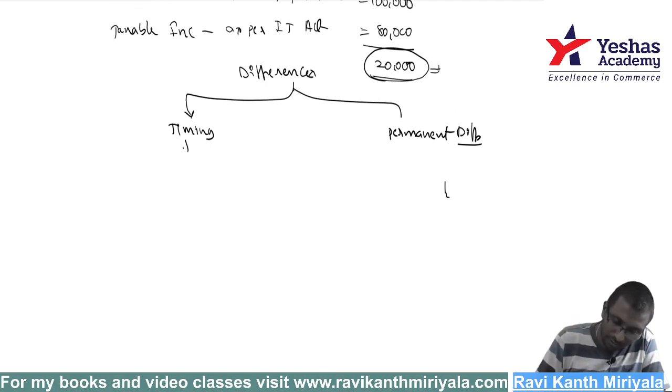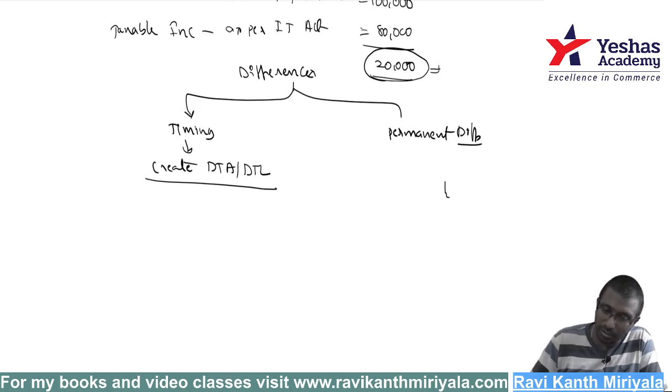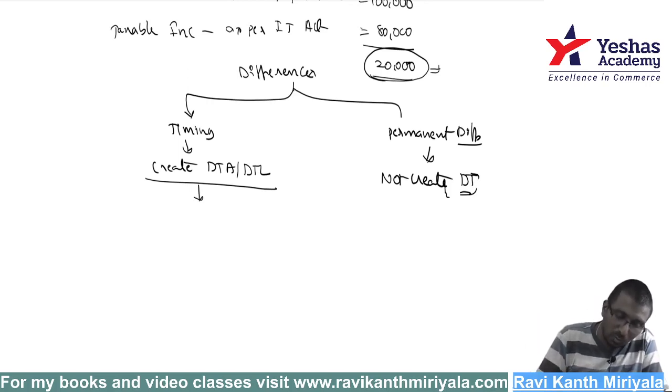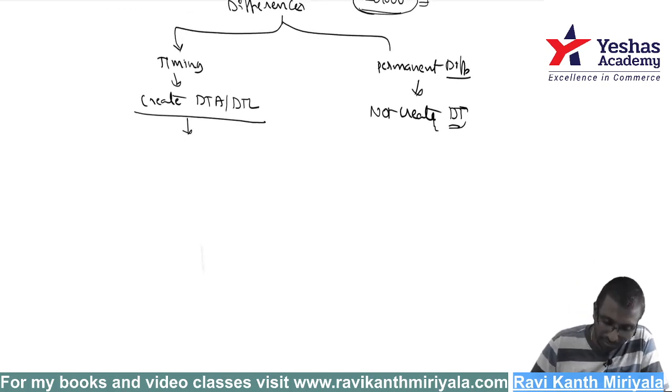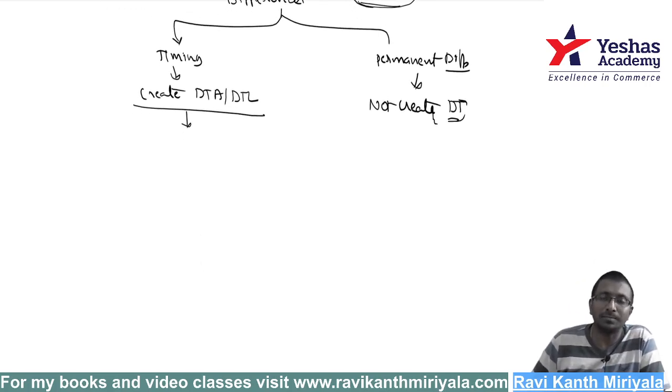Listen carefully. If it is a timing difference, we create a deferred tax asset or a deferred tax liability depending on the situation. If it is a permanent difference, we do not create deferred tax. No deferred tax asset, no deferred tax liability under any circumstance. But before that, what is a timing difference? We will learn that.